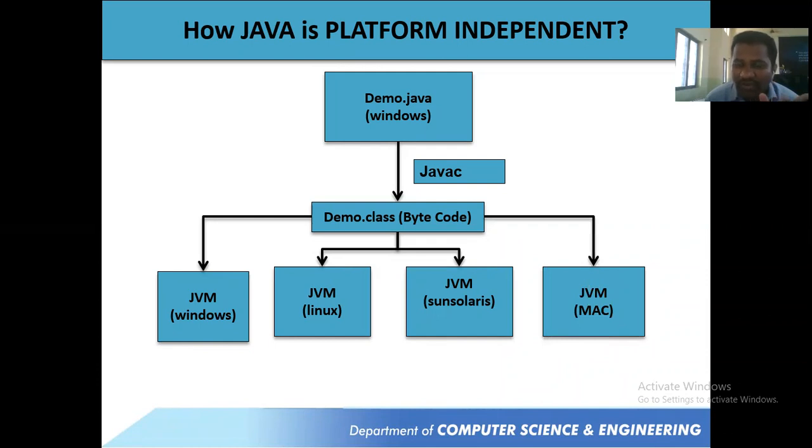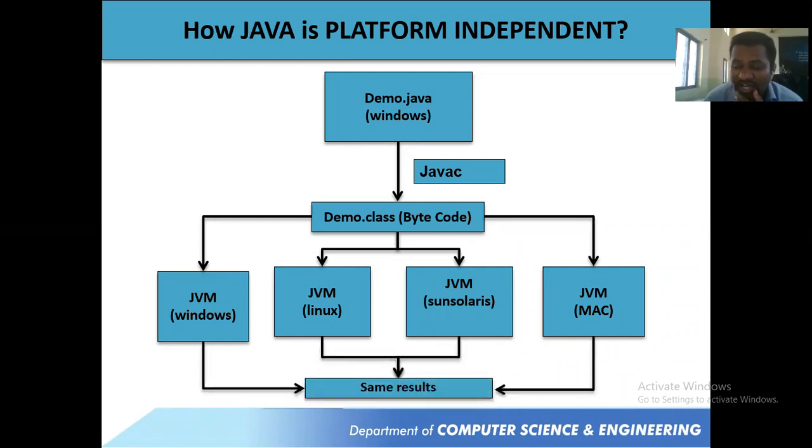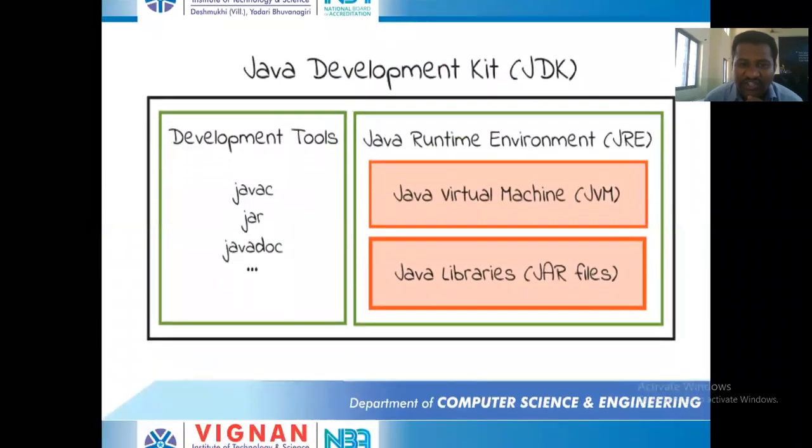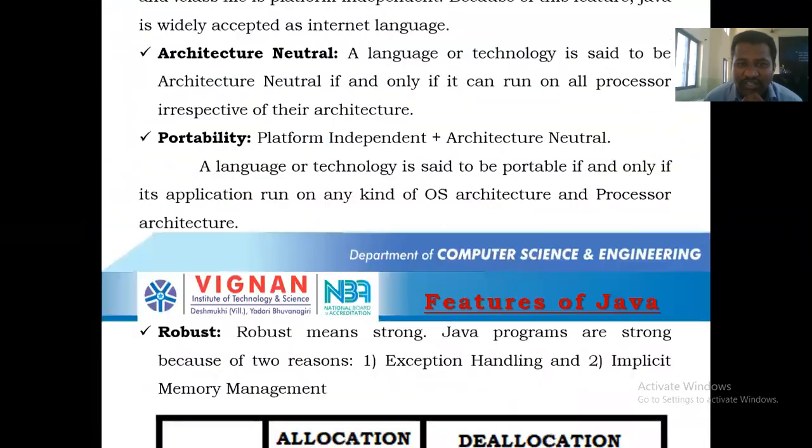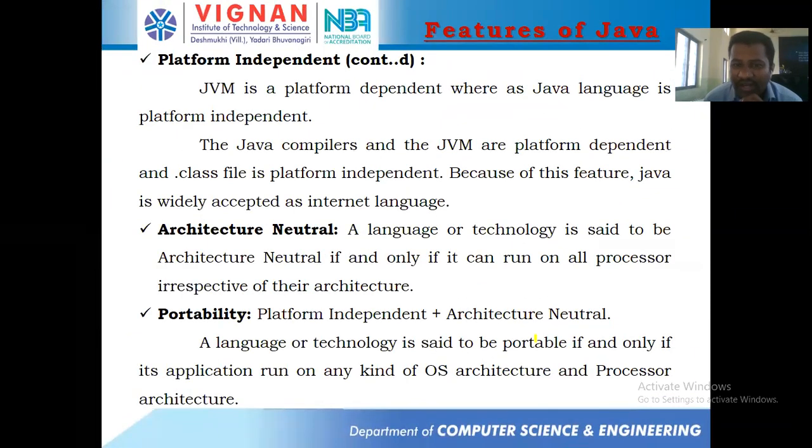And this bytecode will be given to any one of these computers, which contain different OS, and they are going to generate the same result. That means in the case of platform independent, they are focusing mainly on the operating system. That's it. But coming to architecture neutral, they are not at all discussing anything about the operating system.